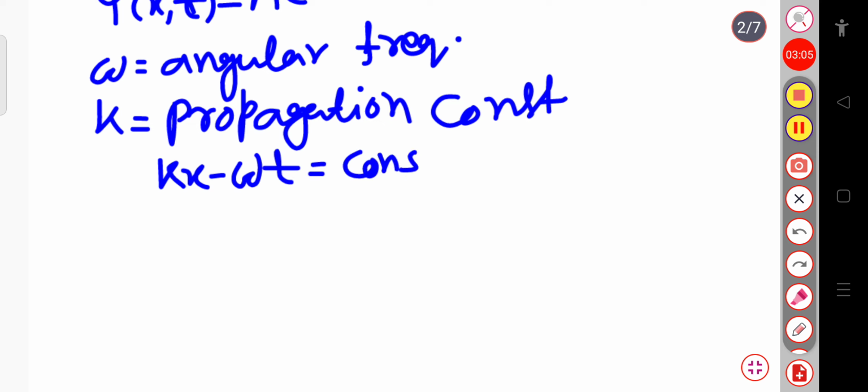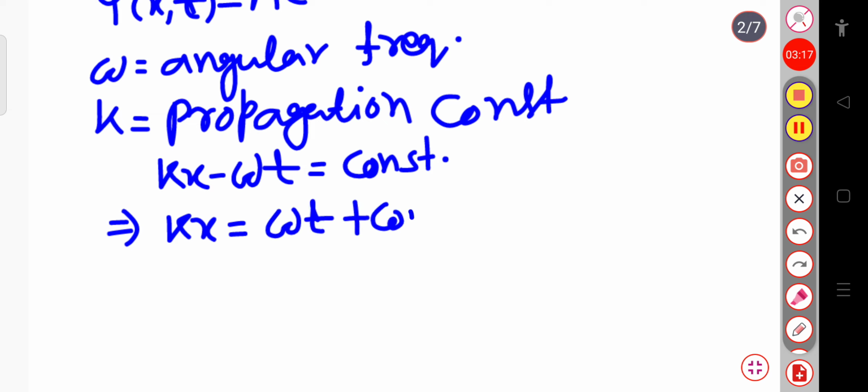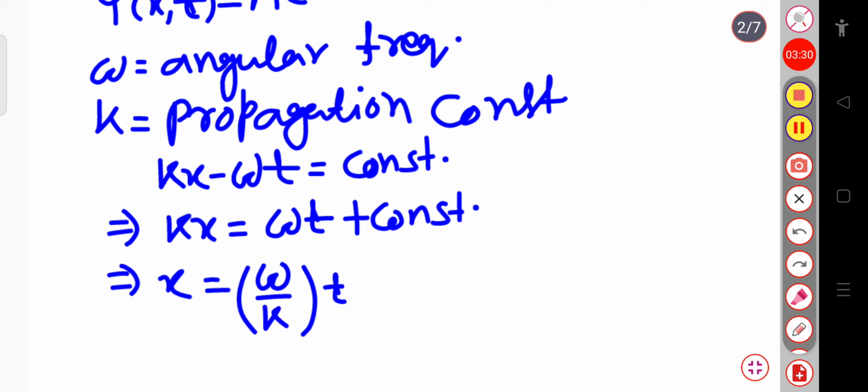That implies kx will be equal to, if I take omega t to the right hand side, positive omega t plus some constant term, or you can write it as x equals omega divided by k whole into t plus some constant.